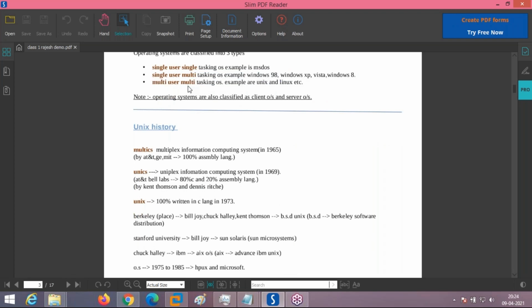Later come multi-user multitasking operating systems. Examples are Unix, Linux, and Windows. Windows Server OSs are not single user OSs; Windows Server OS are multitasking and multi-user. Linux and Unix operating systems also come in this category.